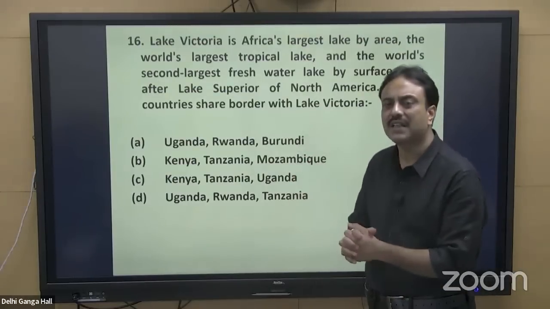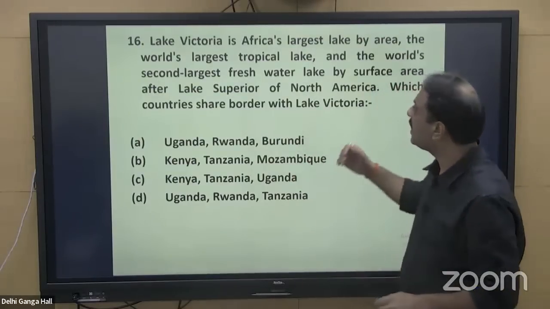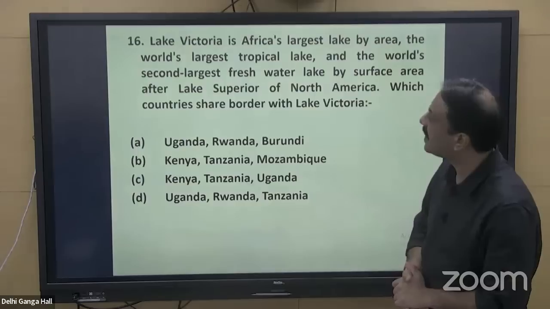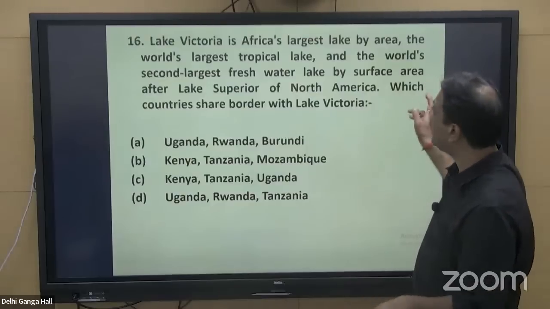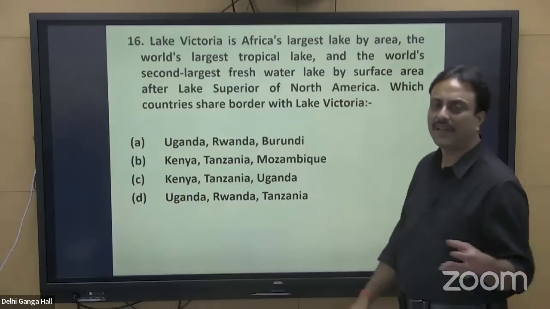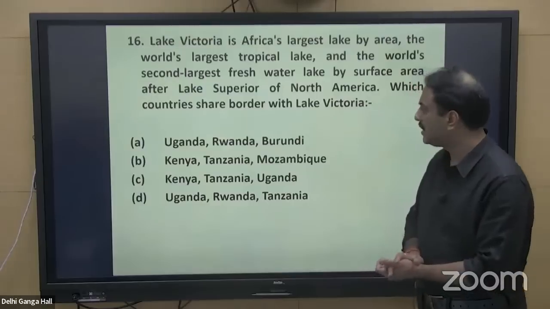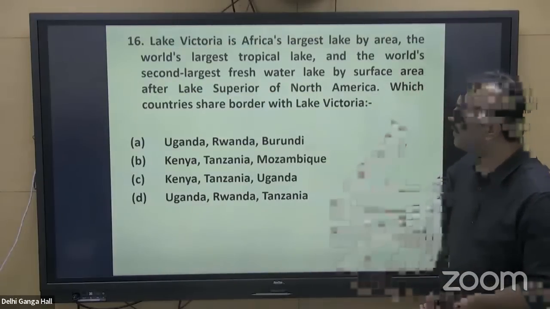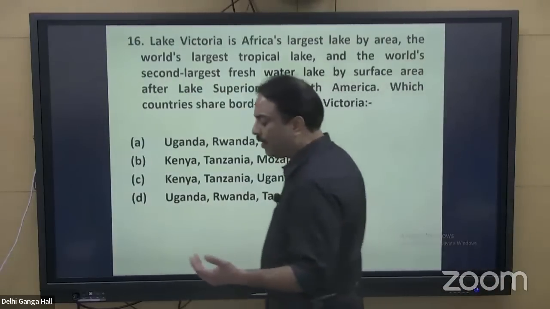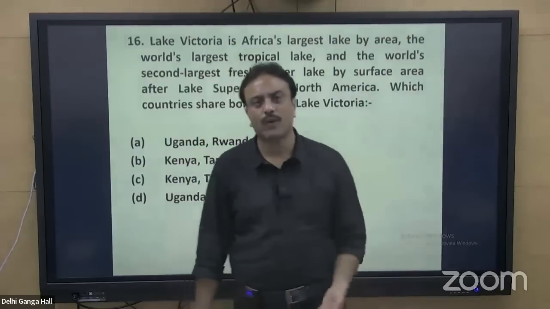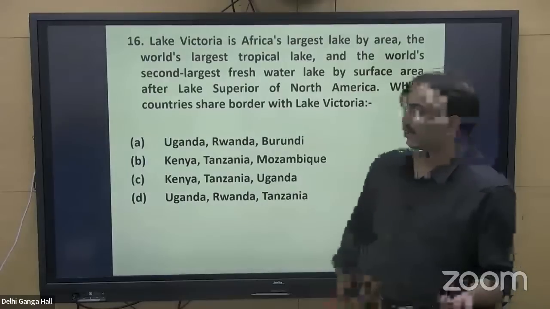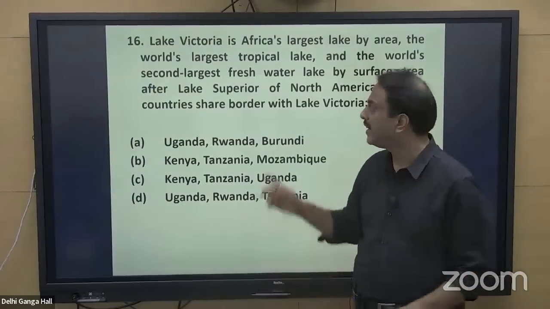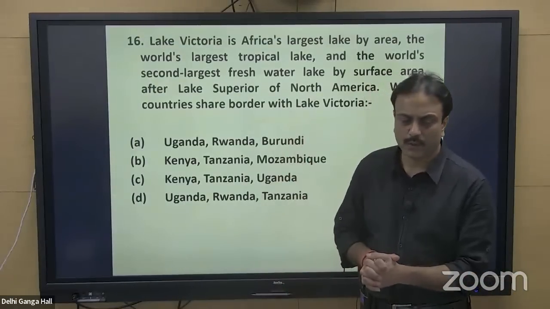Lake Superior is considered the largest source of fresh water. After that, the second largest source in the world is considered to be Lake Victoria. It is the largest lake by area in Africa, and it is the world's largest tropical lake. In the tropical area, this is the largest lake. Why is Lake Victoria important? A few months back, a plane took off from Dar es Salaam of Tanzania, which is known for production of cloves, and it crash landed in this particular lake, Lake Victoria.